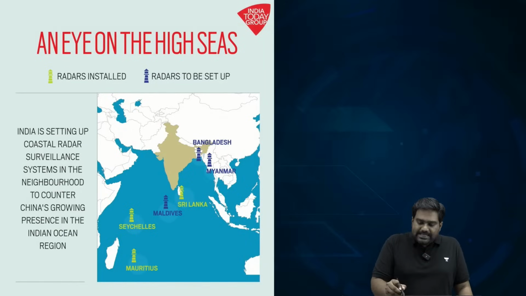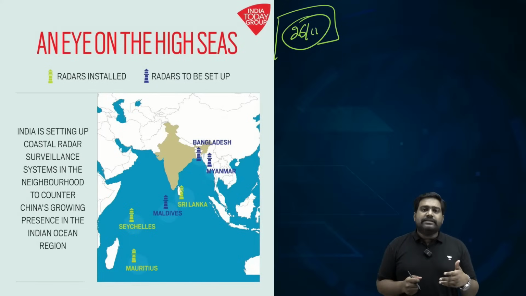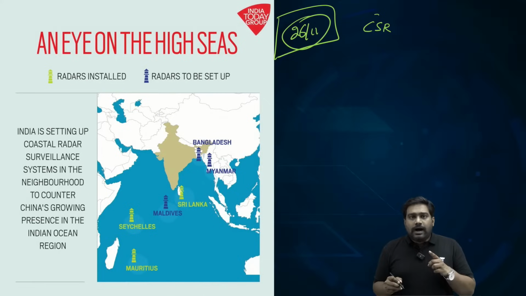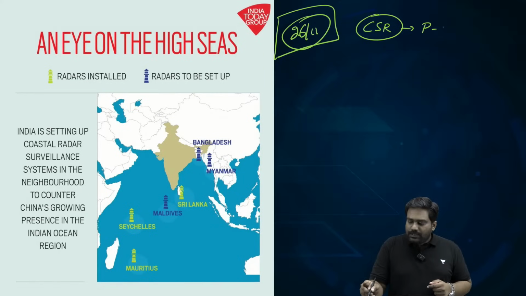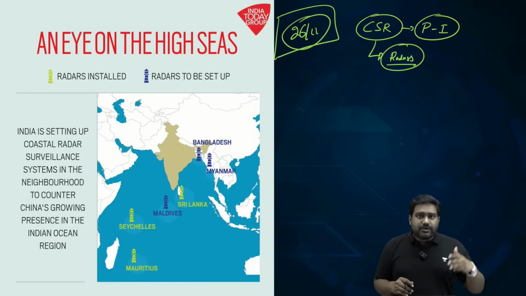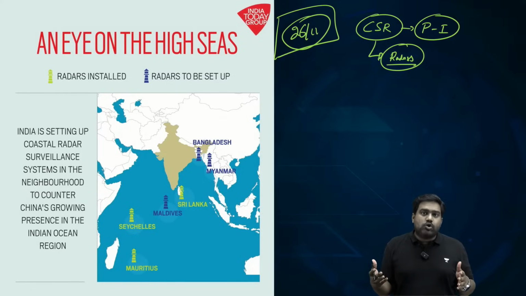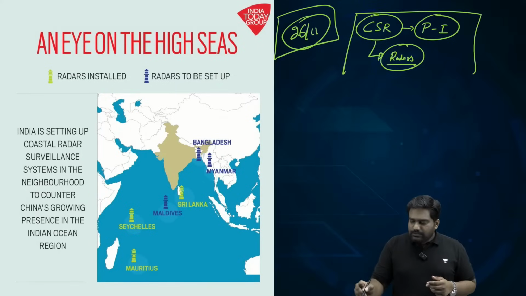See, the 26/11 Mumbai attacks in 2008 exposed the critical gaps in our maritime security. Following this, the then Manmohan Singh government launched a very ambitious maritime security project called the Coastal Surveillance Radar Project. Under phase 1 of the project, India installed a series of coastal radars covering the entire coastline of India, from Gujarat to West Bengal. Even the island territories of Lakshadweep and Andaman and Nicobar were covered under these radars.